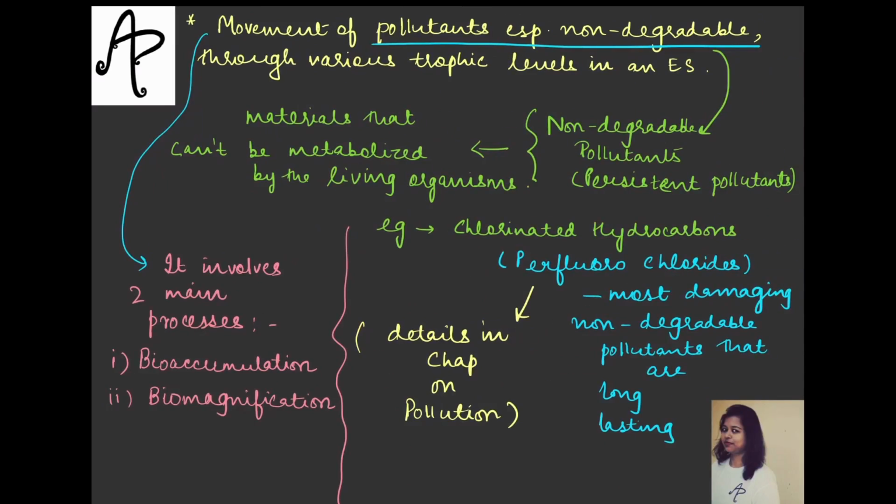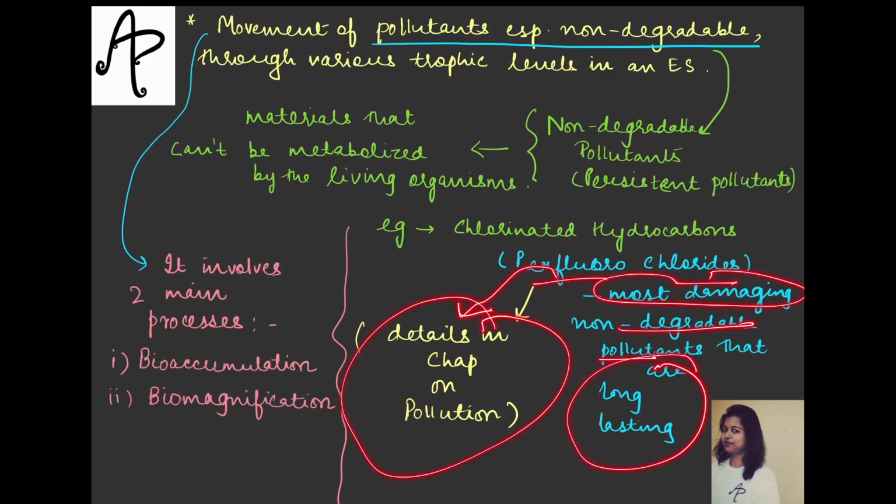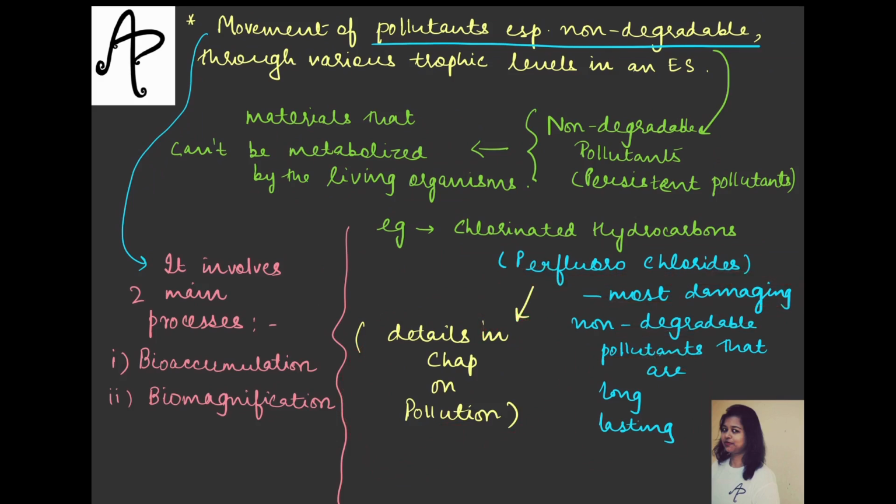So these are those materials which cannot be metabolized by the living organisms, okay, they will not be further broken down. One example is chlorinated hydrocarbons, which we also call perfluorochlorides, and this is one of the most damaging non-degradable pollutants, which is also very long lasting, and therefore harms the trophic level. What kind of pollutant it is, we will understand in detail when we do the chapter on pollution.